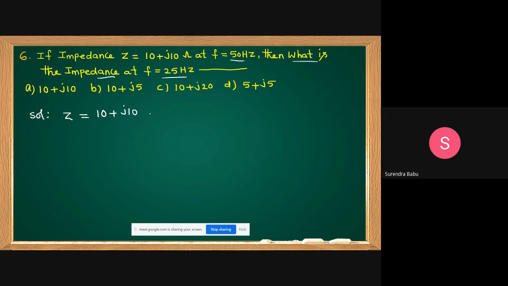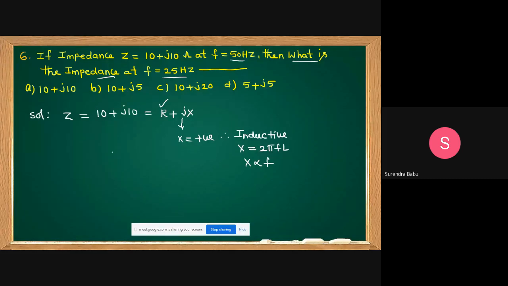That is, reactance is positive. This is R plus jX form. R plus jX form means X is positive. Reactance is positive means which element, inductor or capacitor? Reactance is positive means inductive. Inductive means X equal to 2 pi FL. That is, X is proportional to frequency. Reactance only depends on the frequency. But resistance, this is the resistance term, is independent of the frequency.